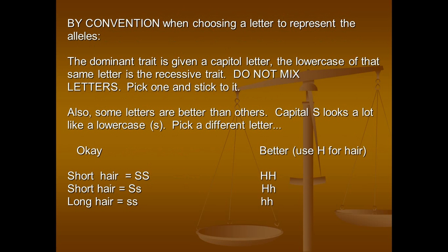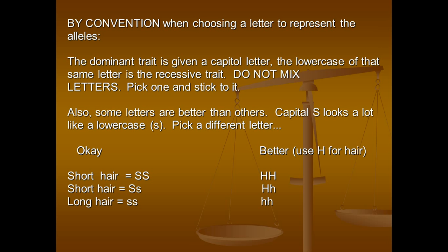By convention, meaning out of popularity, when choosing what letter you would use to represent alleles, the dominant trait is always given a capital letter. The lowercase of that same letter is the recessive trait. You don't mix letters. You pick one letter and you stick to it. Also, some letters are better than others.